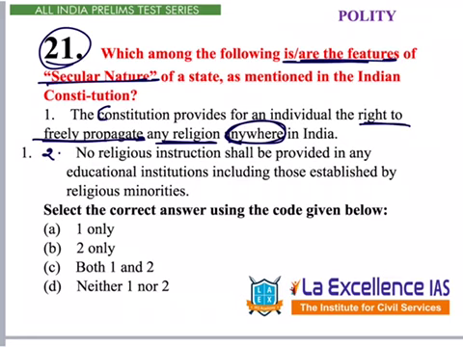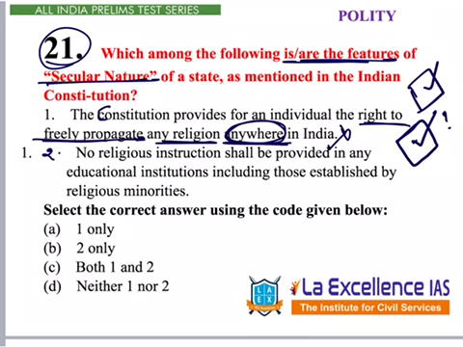Anywhere is the keyword over here. We know from the fundamental rights, right to free propagation is there. But anywhere, this is the keyword we need to underline. Anywhere means can free religious propagation be done in government offices or in other religious institutions? These are the questions we should ask. Here, because of this one single word, anywhere, this option becomes incorrect.